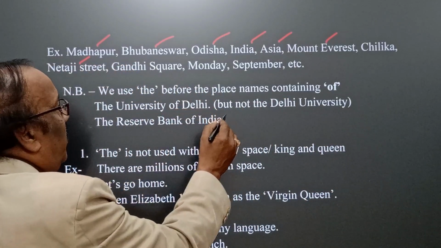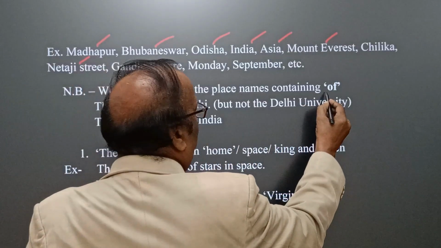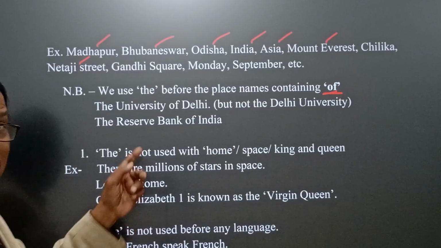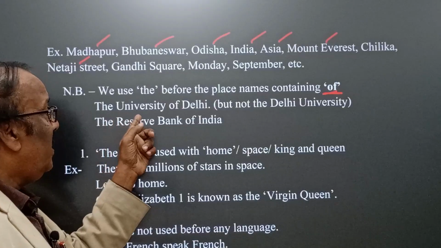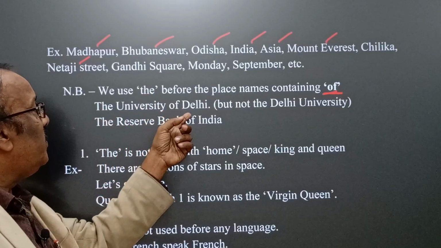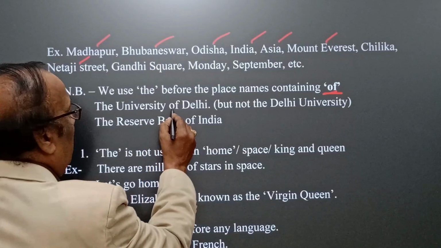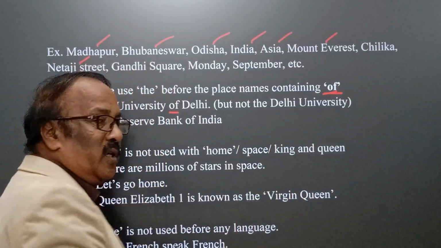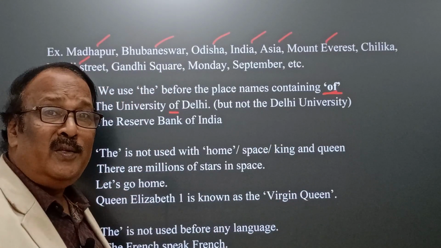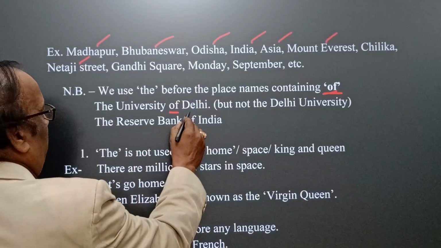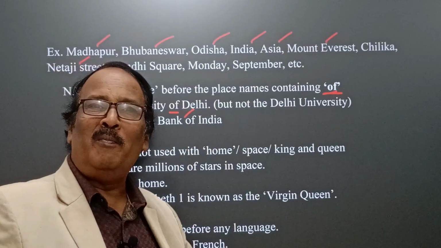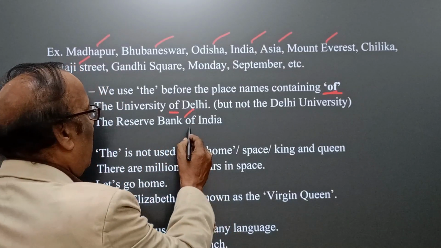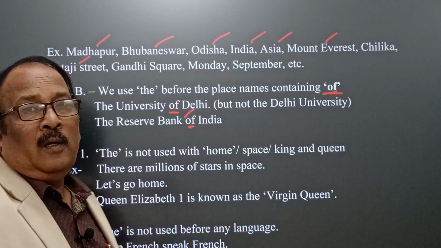We use "the" before a place name containing "of". You see here, whenever the place name contains "of", then "the" is used. This is just another very interesting factor. The University of Delhi. Yes, the University of Delhi. But we cannot write "the Delhi University". Before Delhi, "the" is not used. The Reserve Bank of India. As we know, the father of all banks of India, "the" is used here. The Reserve Bank of India, because of "of" here, not "the India".